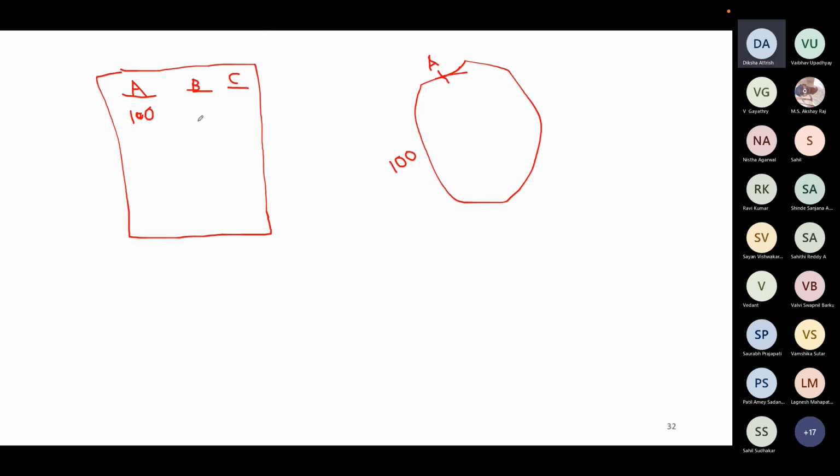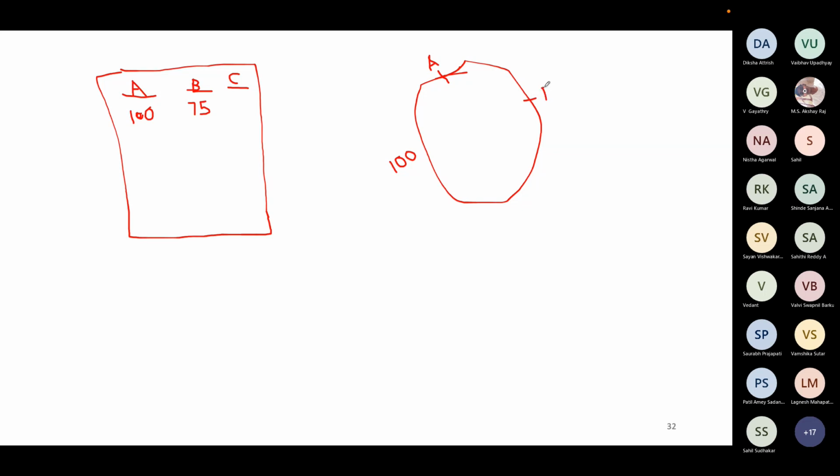Now this B fragment, suppose it's 75 base pairs. Now you just hypothetically place this B cut somewhere here, in this way.